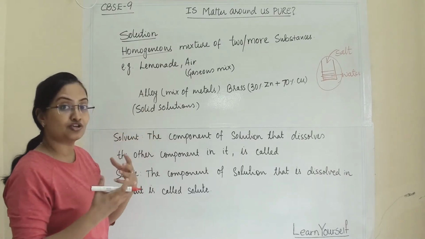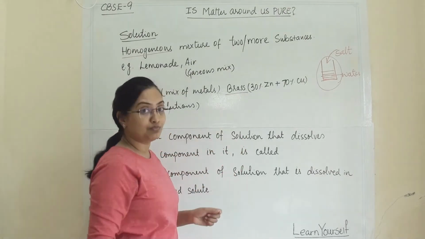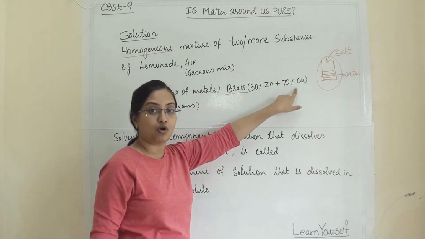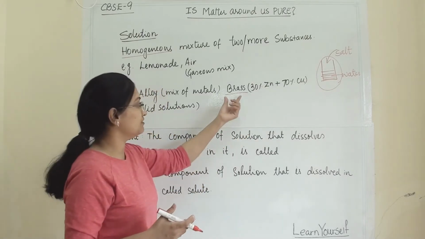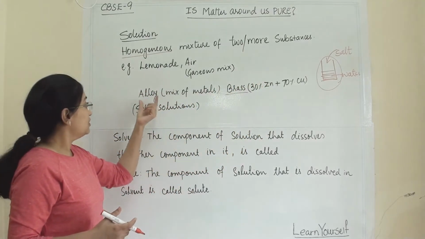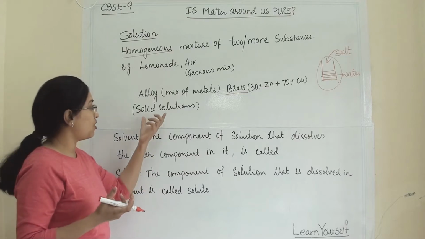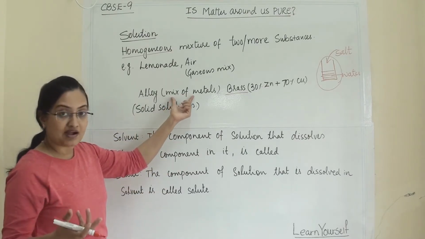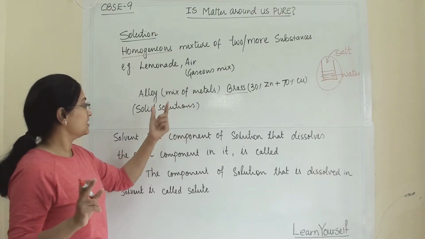It is a mixture of metal and non-metal, and one example of an alloy is brass, in which 30% zinc and 70% copper are mixed. When these two metals are mixed with each other, we get brass in this specific composition. So alloy is one exceptional case of a mixture, a solid solution, in that we cannot separate it by physical means.